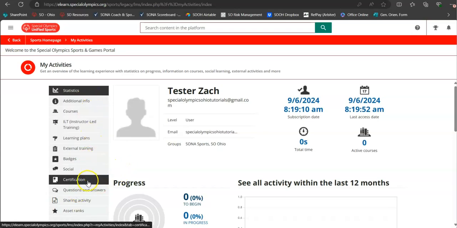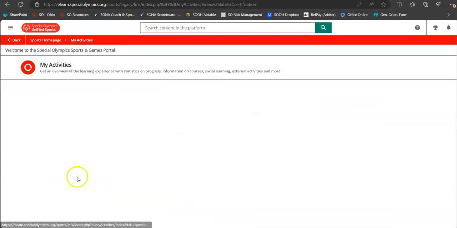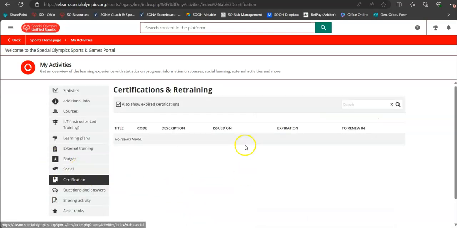Once you start taking courses, if you need to confirm an expiration date of your course or when that was completed, this certification tab will come in very handy. This is a brand new account, so we don't have anything in here, but eventually it'll tell you when it's issued, when it expires, and when you should renew it.